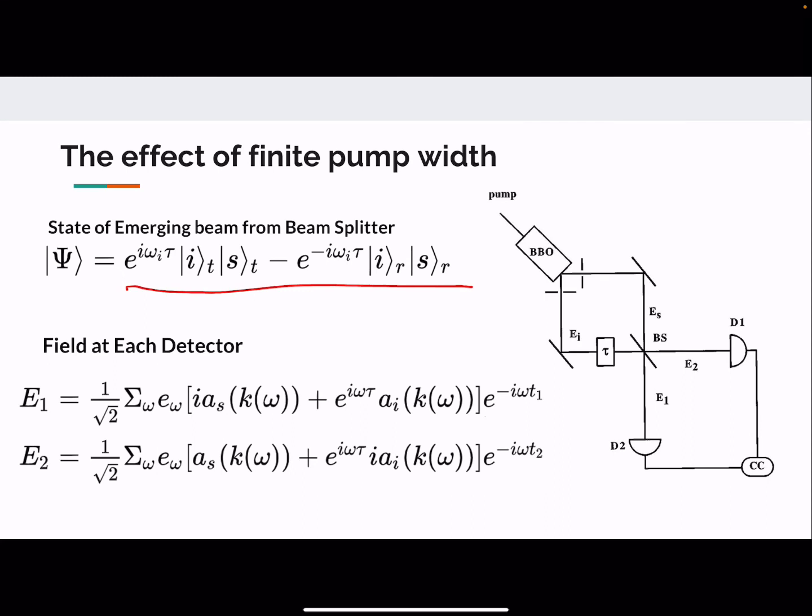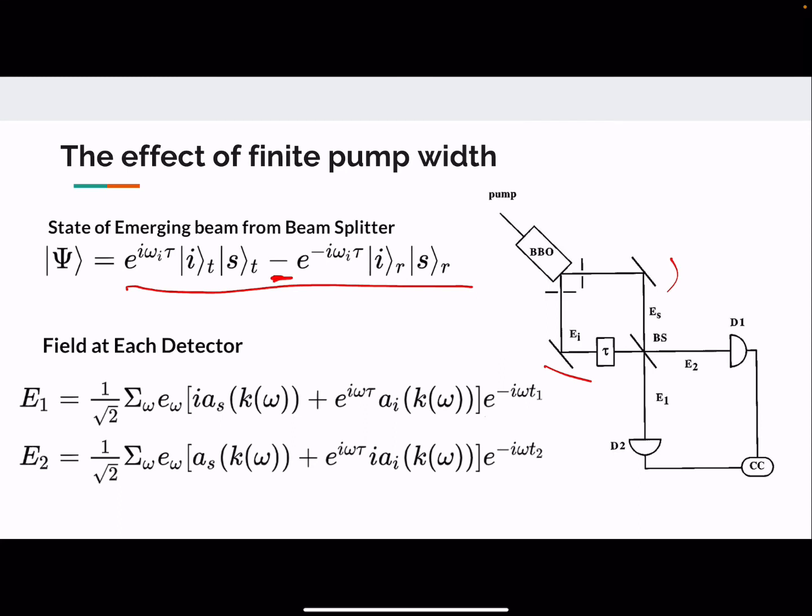Here we are omitting the terms which do not lead to coincidence, that is, which give zero coincidence count. The negative sign here comes from the 90-degree phase shift upon reflection at the beam splitter. The idler and the signal had already suffered a reflection, so there is a 90-degree phase change, and when they get reflected from the beam splitter, a new 90-degree phase shift is added, which results in 180 degrees, and so we get this minus sign.